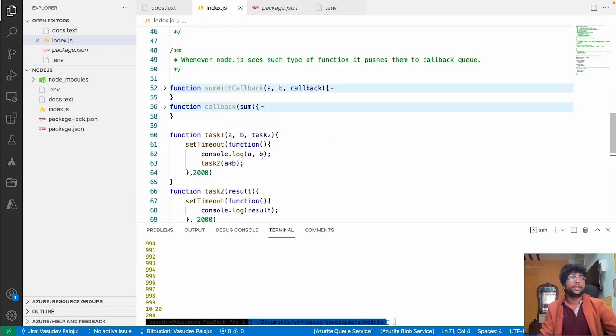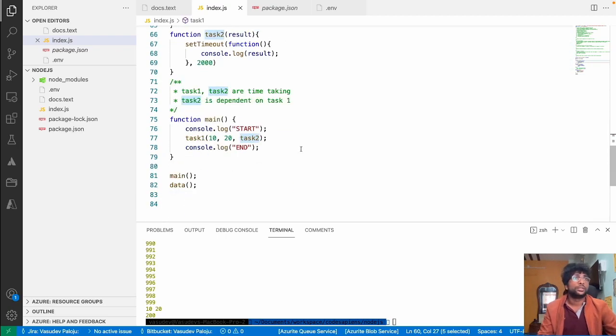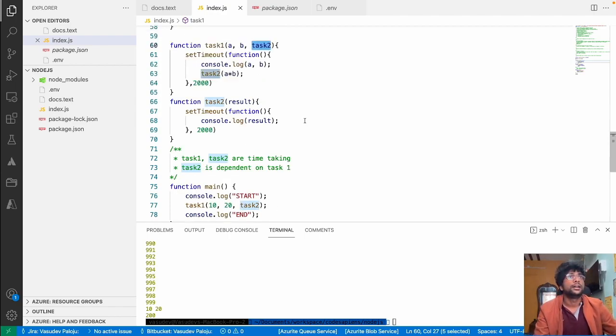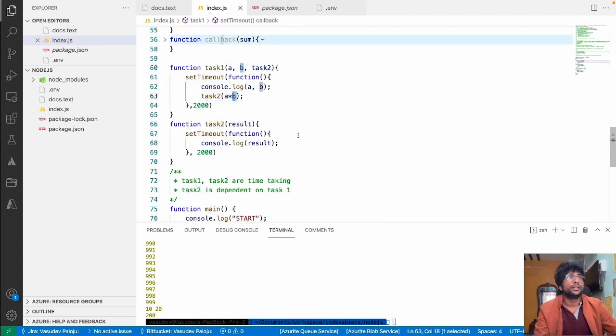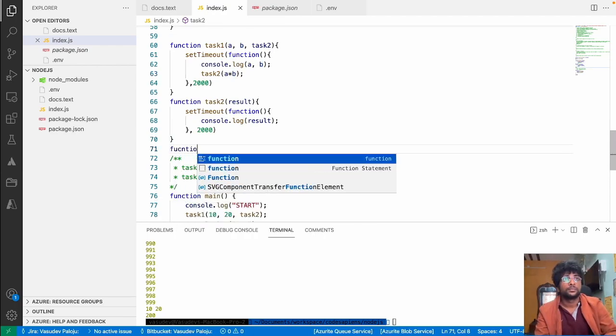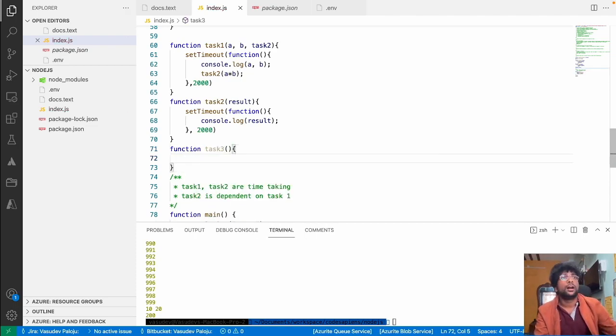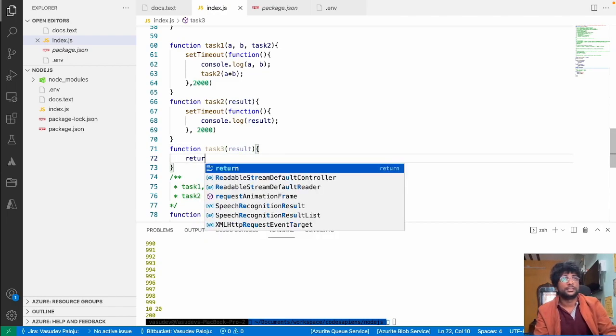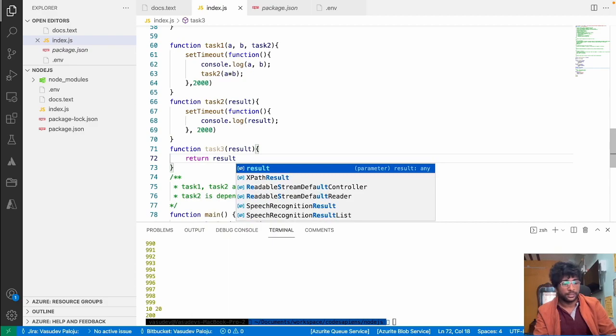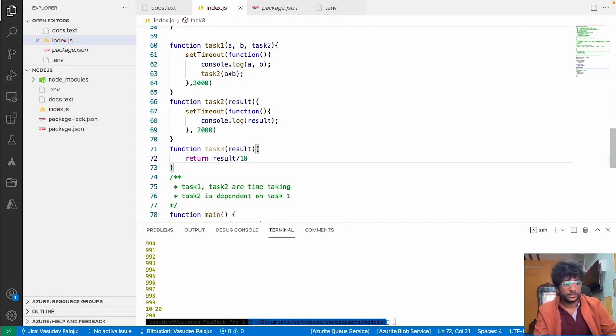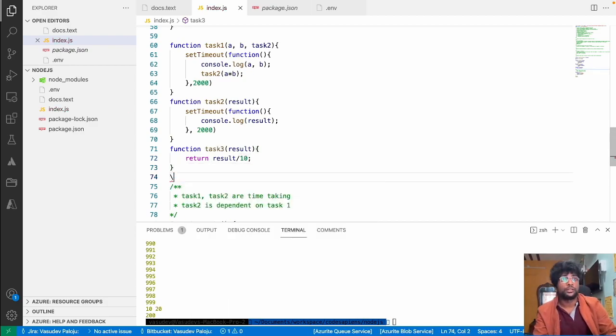So is there any way? Because see now, task 2, let's define more tasks. Now whatever the number is present here, now task 3, I'll define task 3, which is a pretty normal function. Whatever result you are going to give, it is just going to return result by 10, and there is task 4.